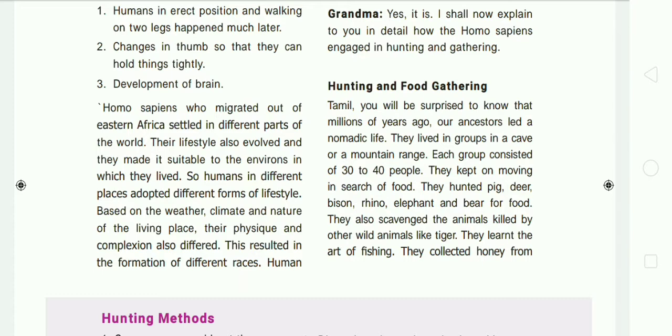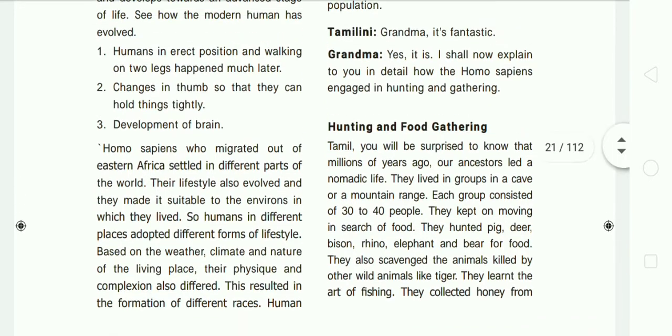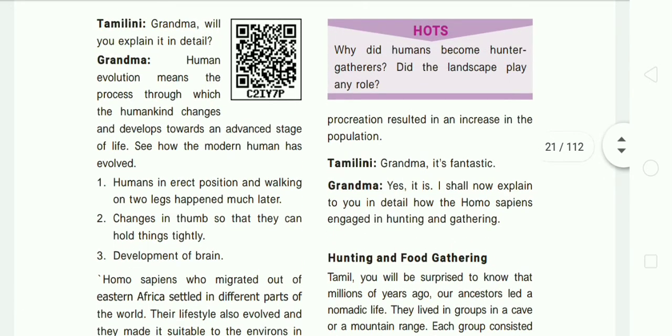Then the human procreation resulted in the increase of population. What does procreation mean? Human procreation means reproduction. So human reproduction resulted in the increase in population.